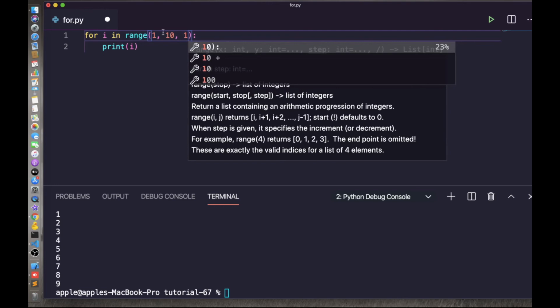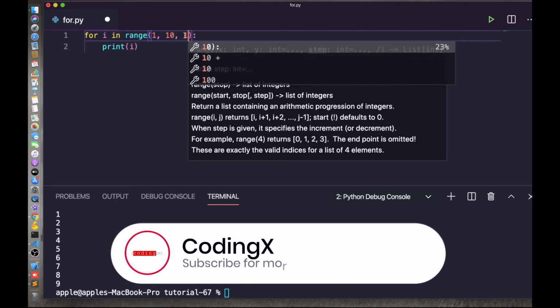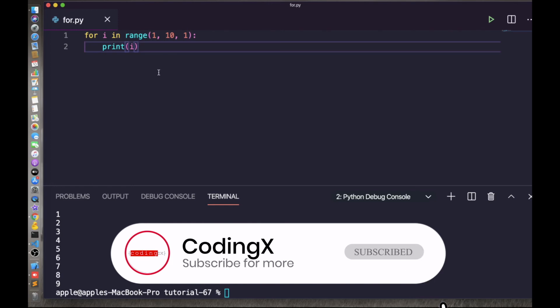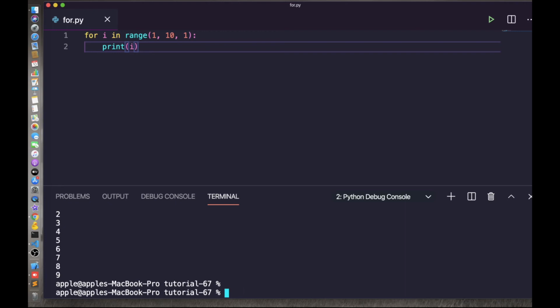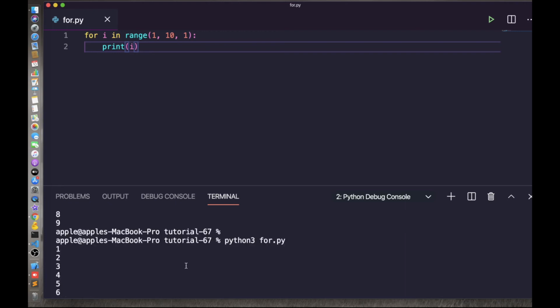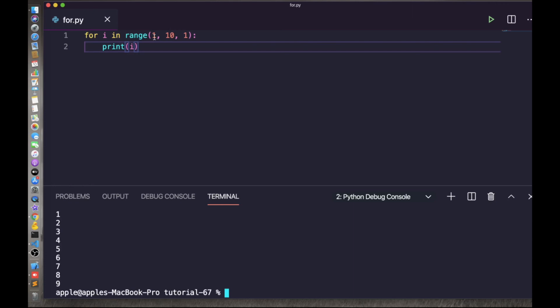If you do not provide the step size, it will be 1 by default. Here you can run the same. Here it is, 1 to 9. If you define here till 20 and the step is 2, similarly it will run. Here it is, 1, 3, 5, 7, 9 till 19. So this is how you can use the range function in a for loop.